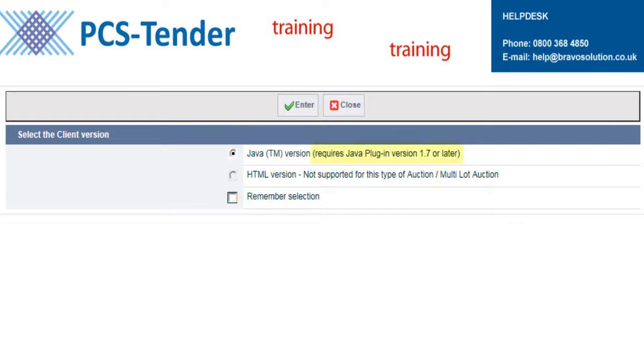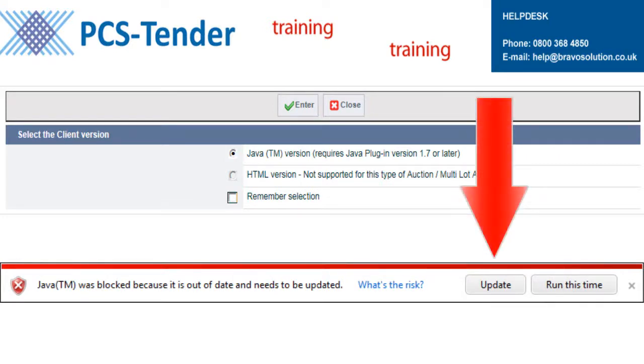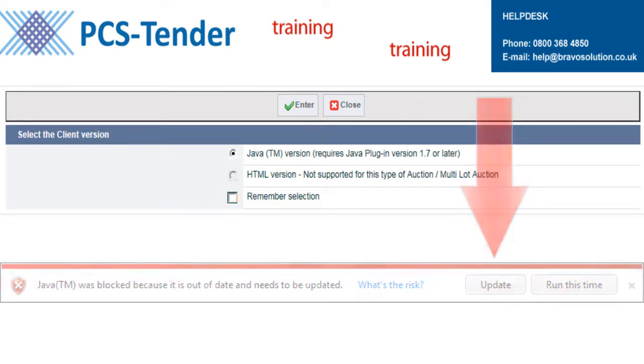In this example, Java plugin version 1.7 or later is required, but this may change to later versions in the future. Please ensure that you give yourself plenty of time to check this before the auction begins. When you click the Enter button, your computer will often detect that you do not have the latest version of Java and will offer to update it for you.